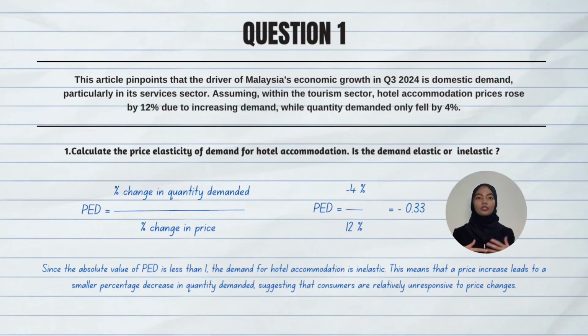Since the absolute value of PED is less than 1, the demand for hotel accommodation is inelastic. This means that a price increase leads to a smaller percentage decrease in quantity demanded, suggesting that consumers are relatively unresponsive to price changes.